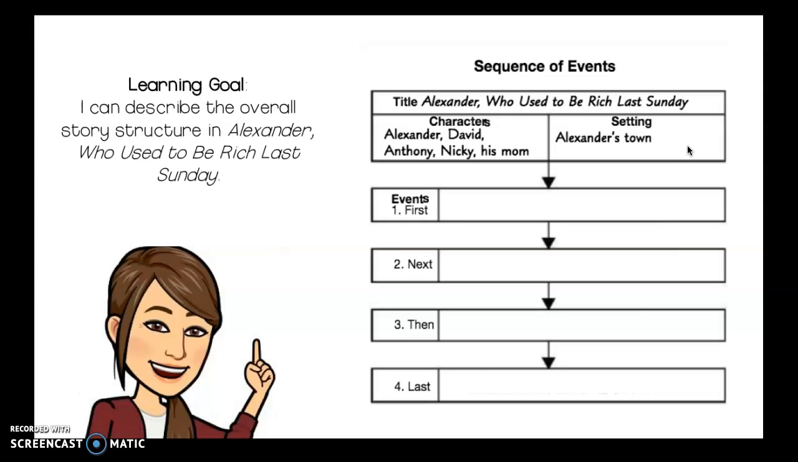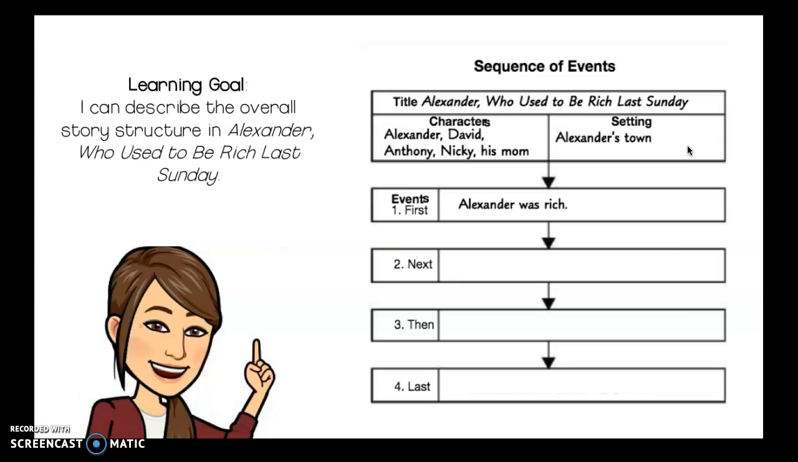Let's look at how the author organized the sequence of events in this section of Alexander's story. We know Alexander got $1 from his grandparents at the beginning of the story. I'm going to write in the first box, Alexander was rich, because that was the first event.